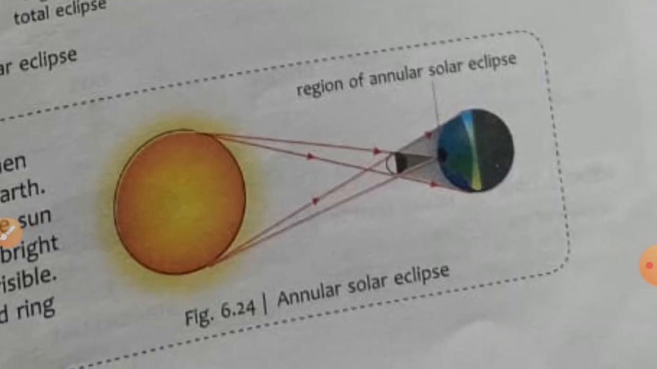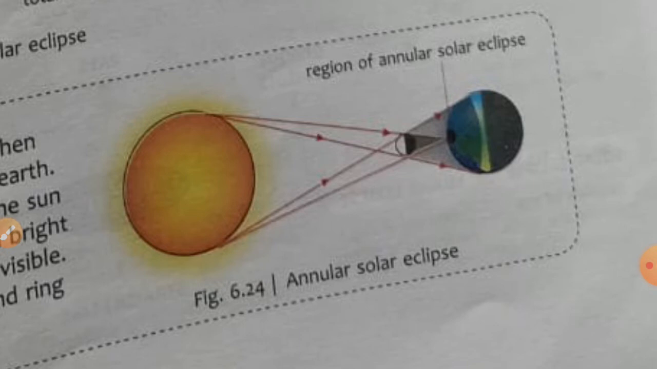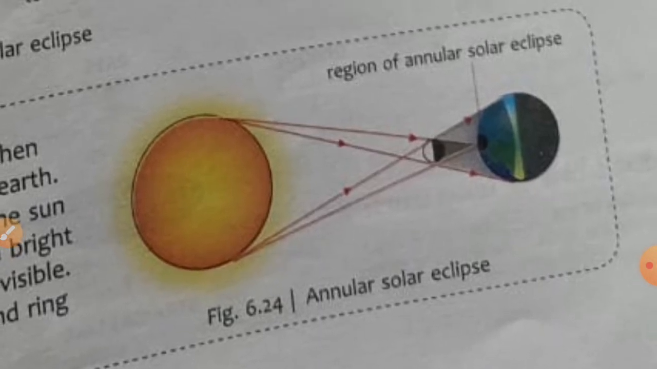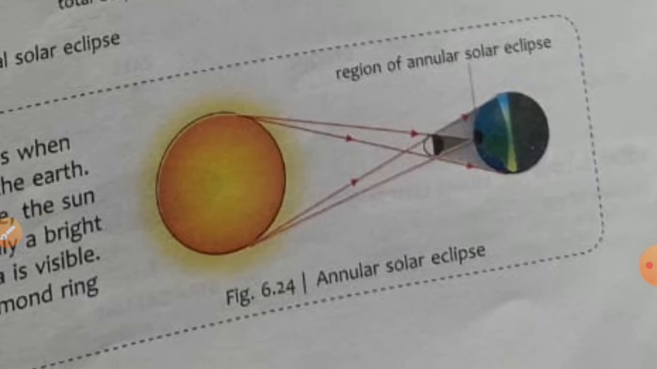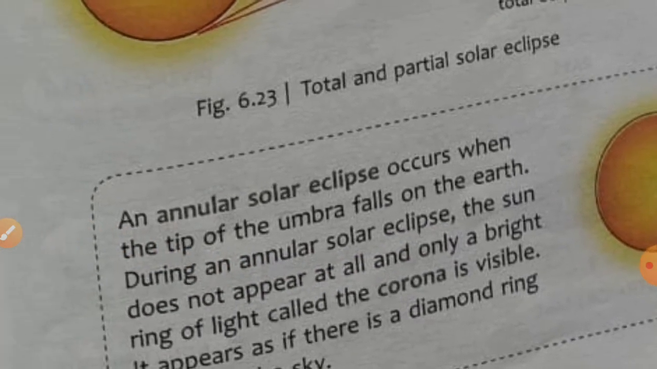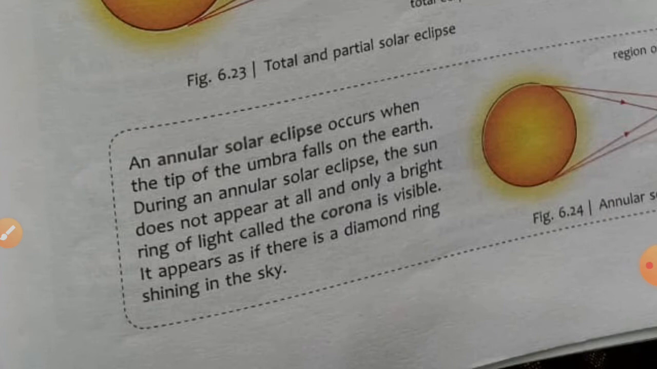So in this figure you can see the tip of the umbra falls on the earth. As you can see, it's written region of annular solar eclipse. So this is the annular solar eclipse. It occurs when the tip of the umbra falls on the earth. During an annular solar eclipse, the sun does not appear at all, and only a bright ring of light called the corona is visible.